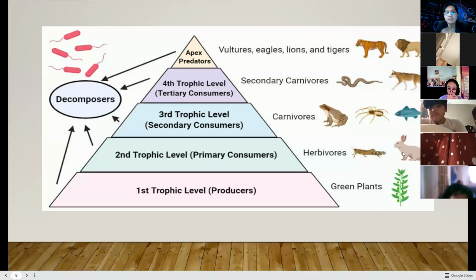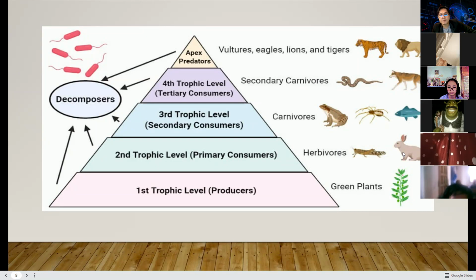The fourth trophic level, or the tertiary consumers, are actually the secondary carnivores. Why? Because they feed on the secondary consumers. Like snakes, sure, but snakes also eat rabbits, correct? Yes, correct. So how would that be possible? Or snakes sometimes eat grasshoppers. I saw it.